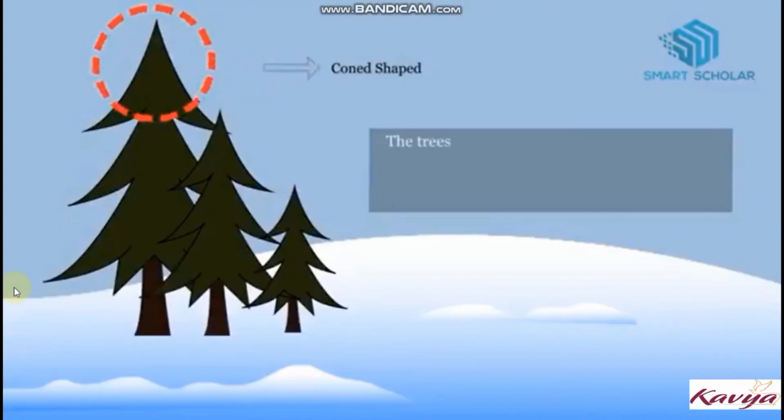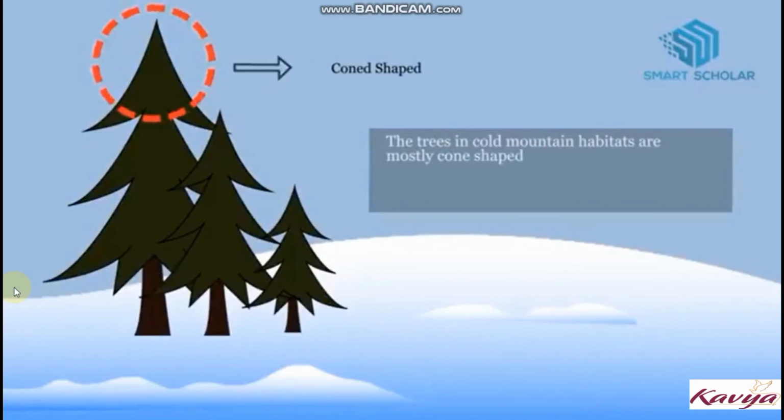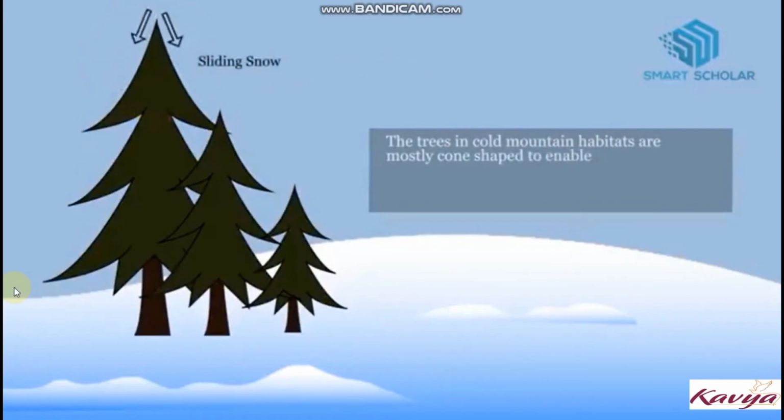Mountain region and Arctic region. The trees in a cold mountain habitat are mostly cone-shaped to allow the snow and rain water to slide off immediately.